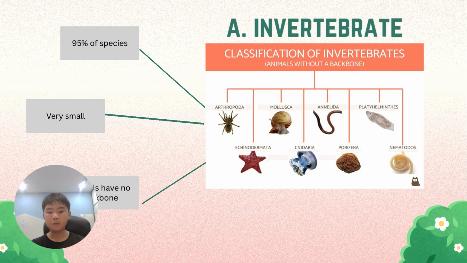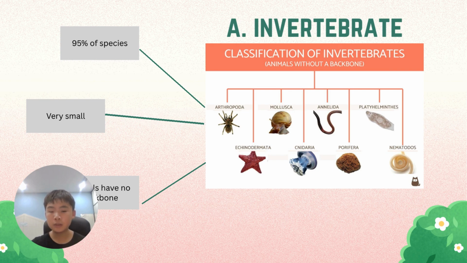There are millions of different species of animal in the world. Some animals are very big and some others are very small. So scientists put animals into groups. The two biggest groups are invertebrate and vertebrate. Now first, I will talk about invertebrate.